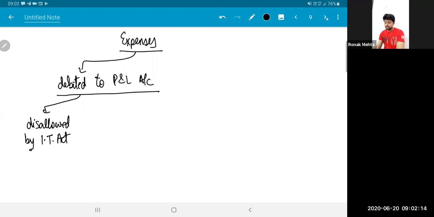They are disallowed by Income Tax Act, maybe because they are personal expenses which have been debited to P&L. They are disallowed by Income Tax Act because there is some default that has happened, say for example, TDS defaults. They are disallowed by Income Tax Act because you've made excessive payment with an intention of avoiding income tax. Accounts does not recognize all of this. Accounts just recognizes the expense and debits it to P&L. But Income Tax Act will disallow due to some reason. So this will have to be added to my net profit.